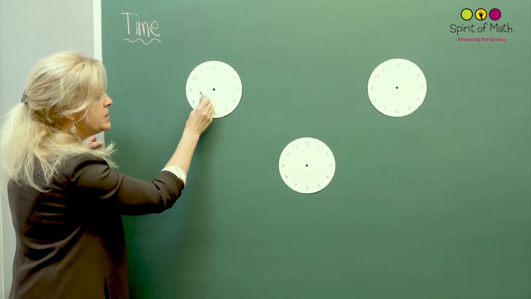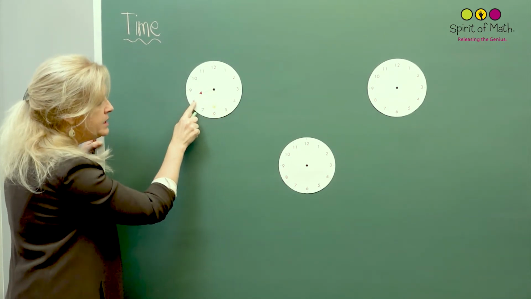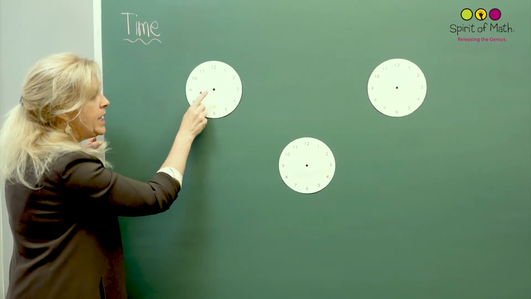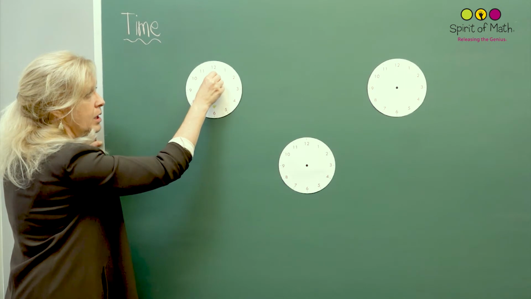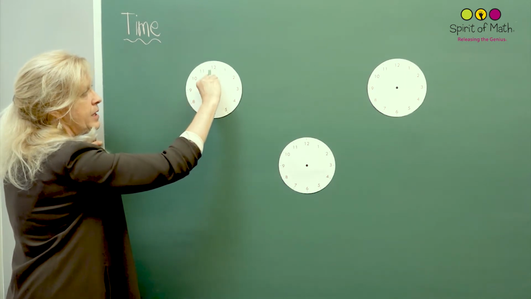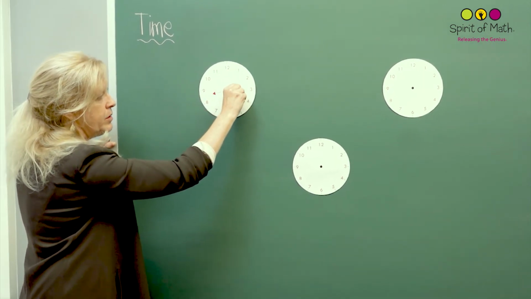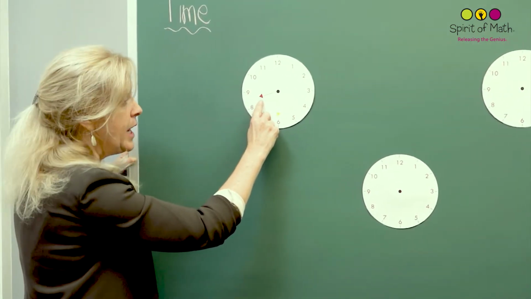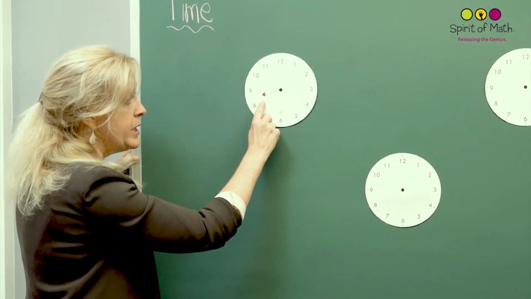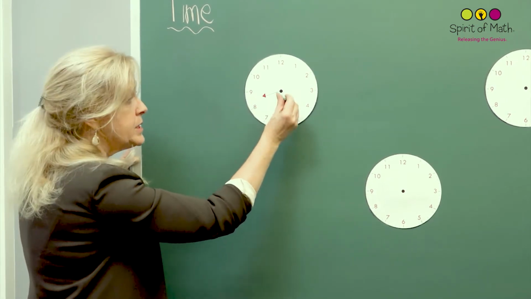And if you notice, the hour hand is between the 8 and the 9. It would be pointing at 8 when it started up here at 8 o'clock. But as this big minute hand went around and around and around, this moved to say it's not at 8 o'clock anymore, it's halfway between 8 and 9. So it's half past.